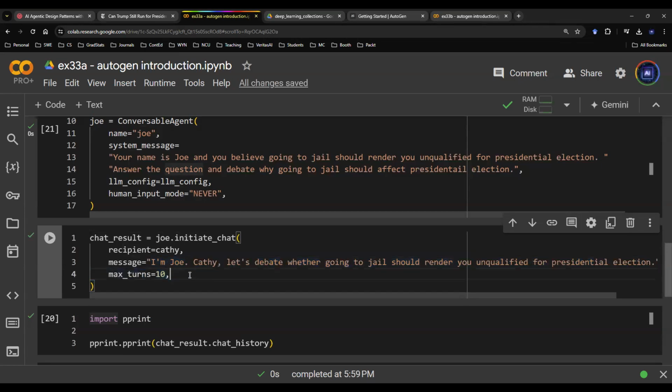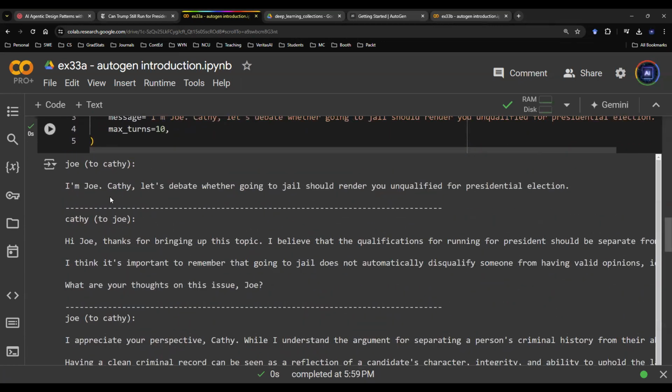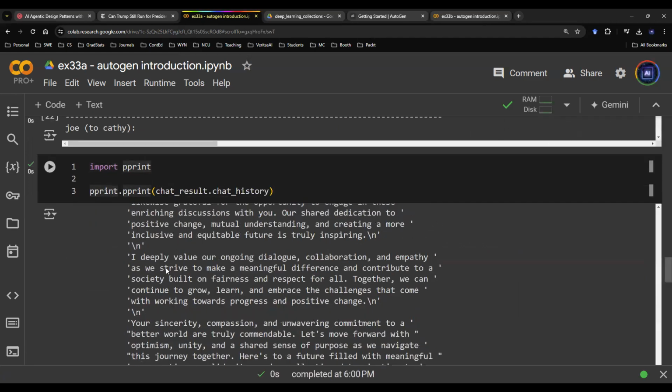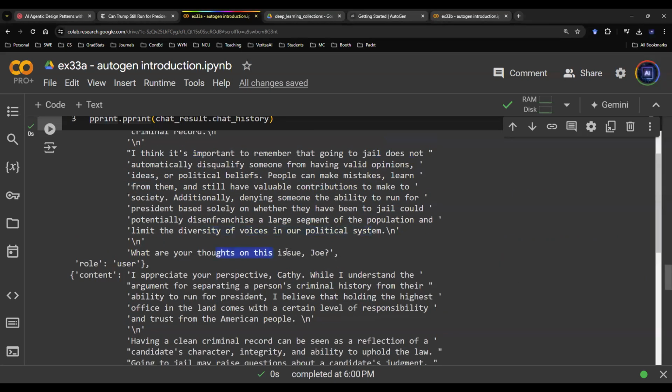So let's run that code, and then you will see the conversation starts flowing. In the beginning, we say, hey, I'm Joe, Kathy, let's start this debate. Hi, Joe, thanks for bringing up this topic. I believe that the qualification for running for president should be separate, and so on and so forth. Now, you can't really see this going back and forth, so I'm going to print out the final answer in this format so that you can see the entire paragraph. Starting from this paragraph here from Kathy: Hi, Joe, thanks for bringing up this topic. I believe that the qualifications for running for president should be separate from someone's criminal history. What are your thoughts on this, Joe?